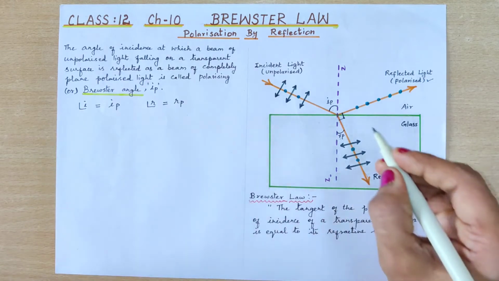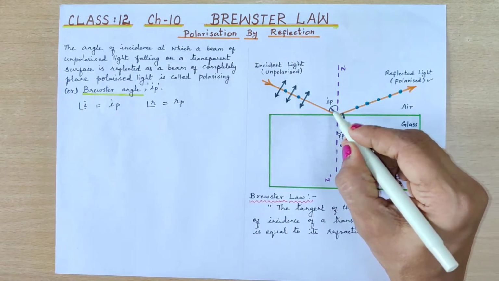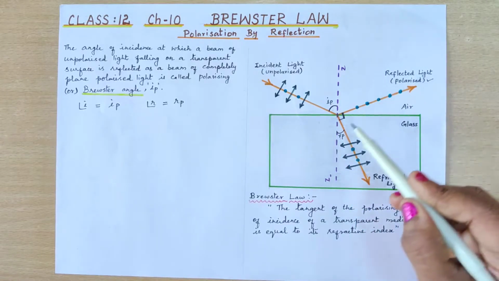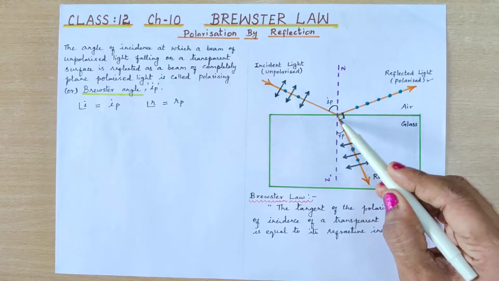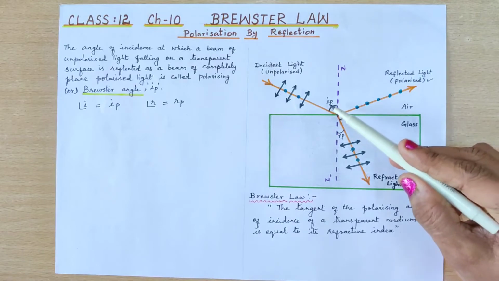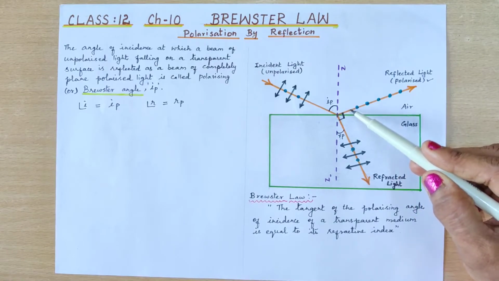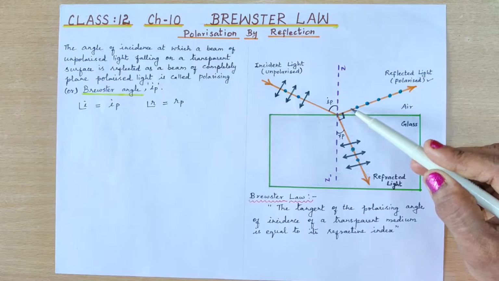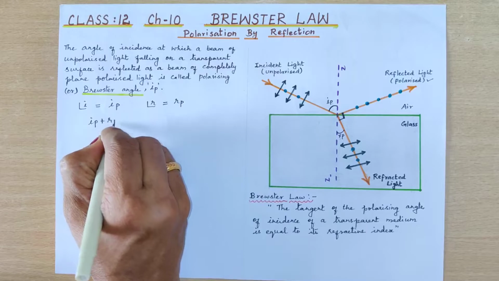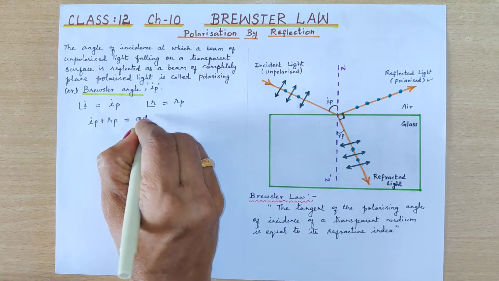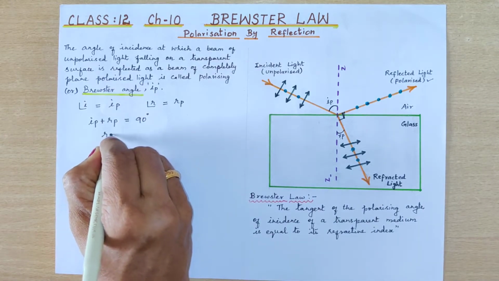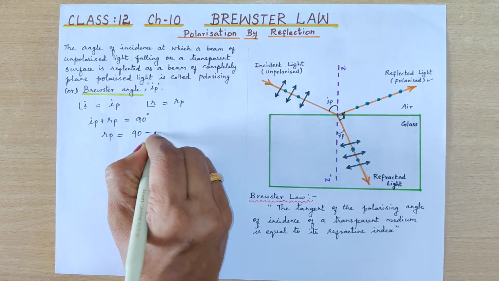From the diagram, when I is equal to IP, the reflected light is perpendicular to the transmitted light. When the light is reflected, IP will be equal to the angle of reflection too. Therefore IP plus RP is equal to 90 degrees, and RP can be written as 90 minus IP.